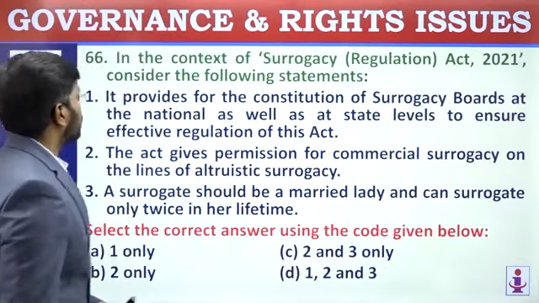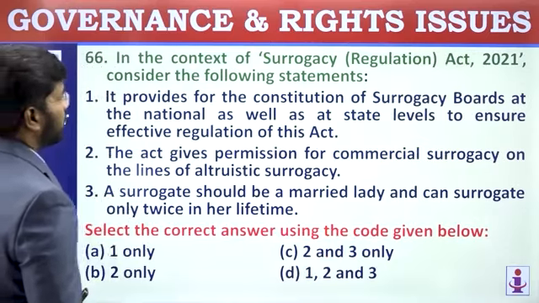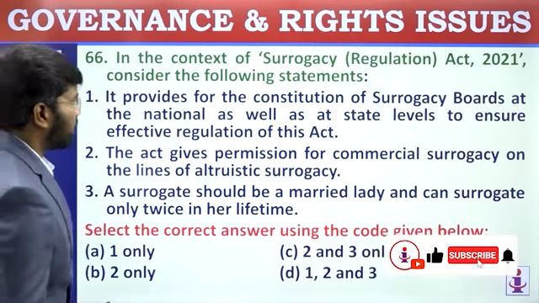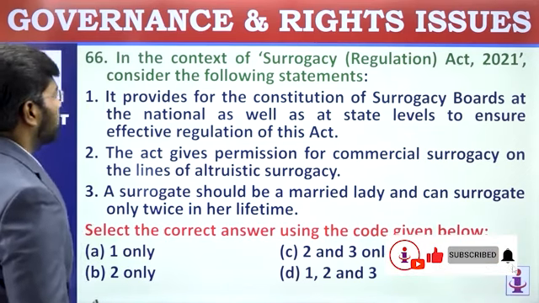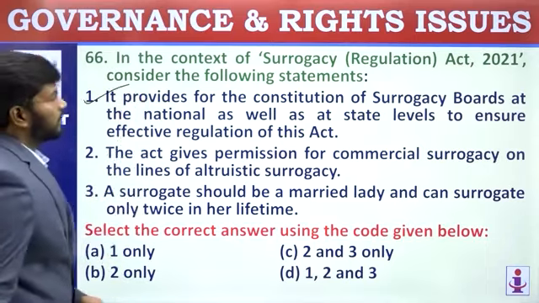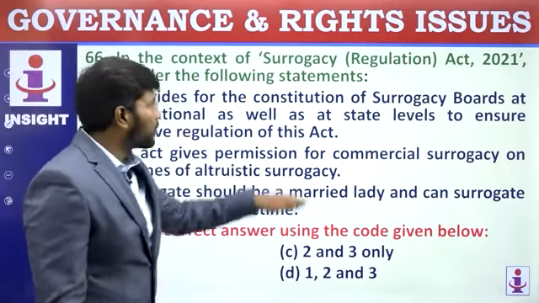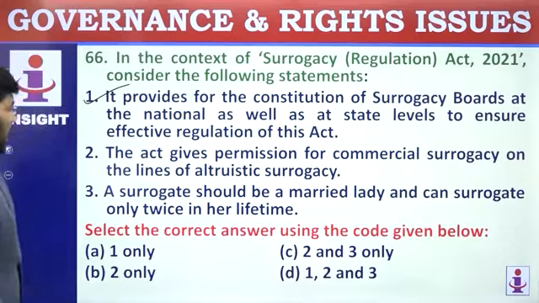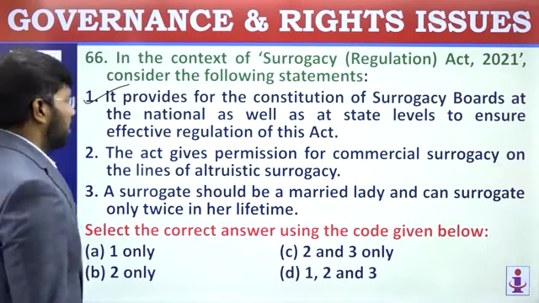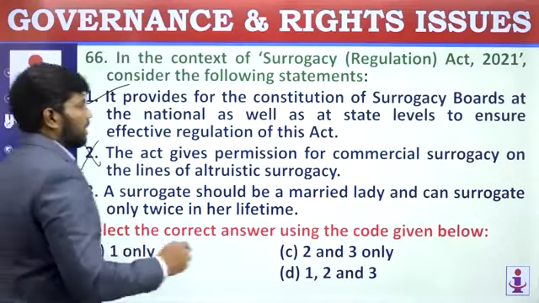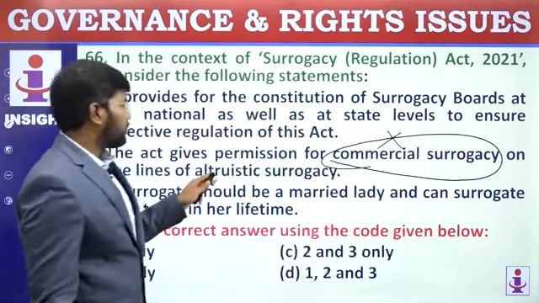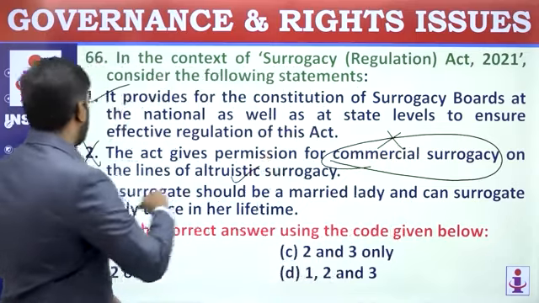Question number 66. In context of the Surrogacy Regulation Act 2021, consider the following statements. It provides for the constitution of surrogacy boards at the national level as well as at the state level to ensure effective regulation of this act. Perfect. The first statement is correct. Both at national and state level, boards will be formed for surrogacy. The act gives permission for commercial surrogacy on the lines of altruistic surrogacy. No, this is a wrong statement. Commercial surrogacy was banned under the act. Only altruistic surrogacy is allowed. So the second statement is wrong.